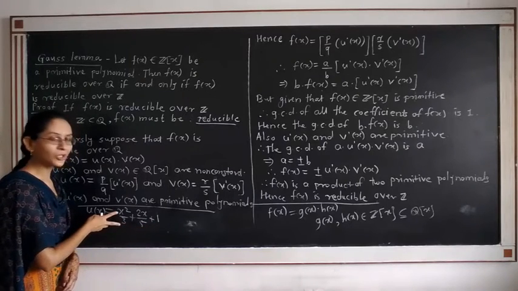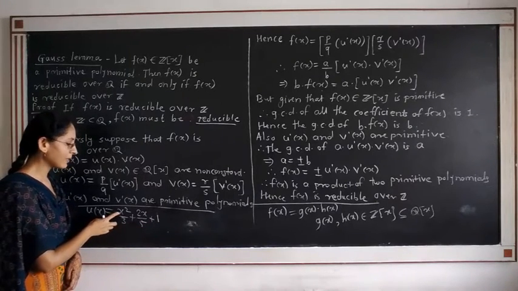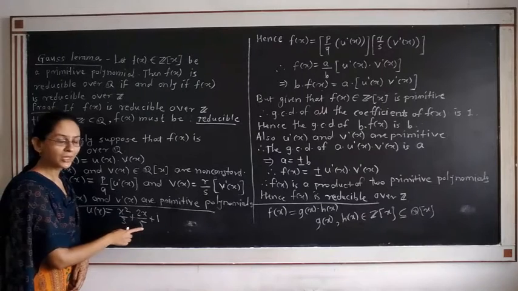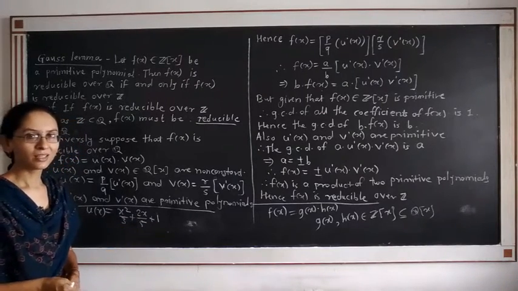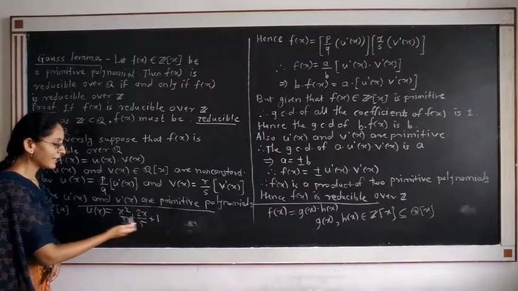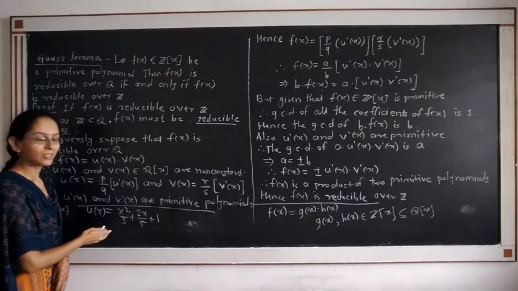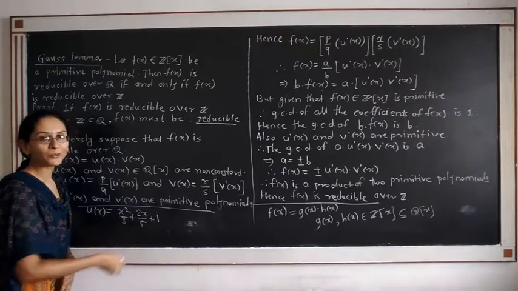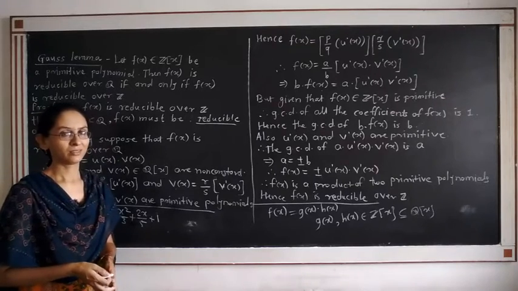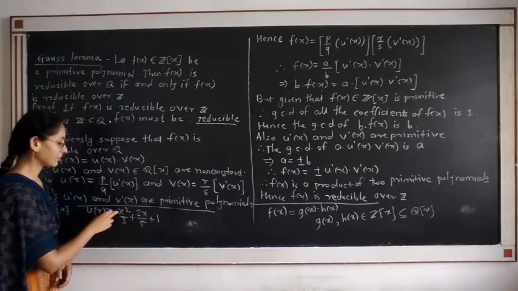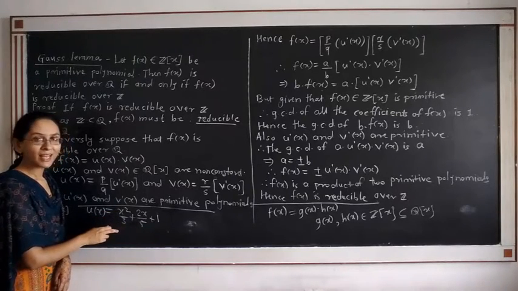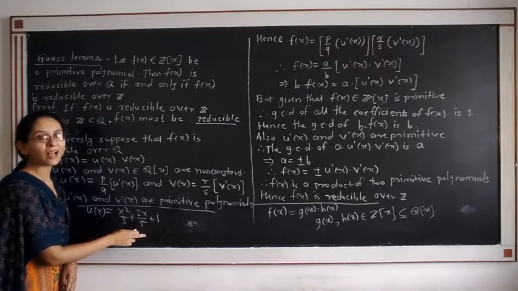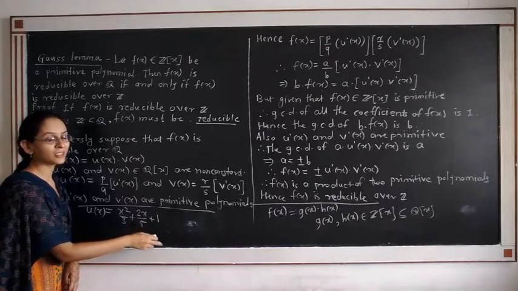See that the coefficients of this polynomial are 1 by 3, 2 by 5 and 1, and all the coefficients are rational numbers. I can take the common rational number out in such a way that the remaining polynomial has coefficients from Z[x].